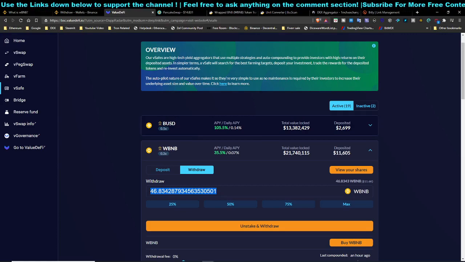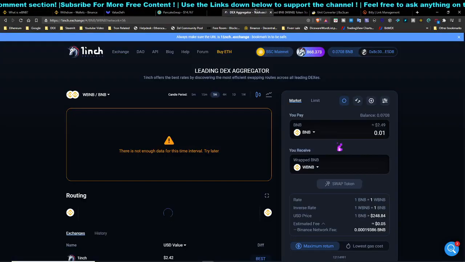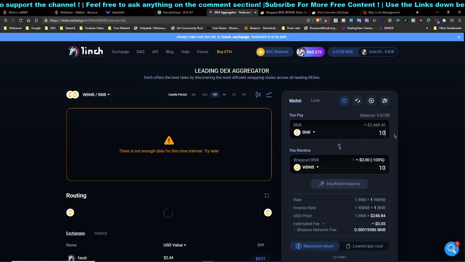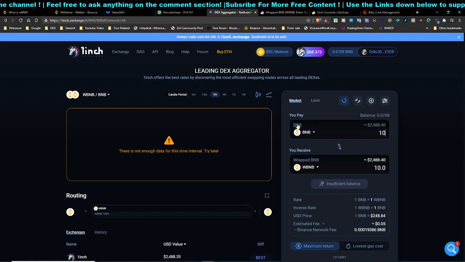And after that we are gonna talk about how you can convert it, finally. So let's say you have some BNB already withdrawn from your Binance account onto your wallet itself. One step over here, you can use the 1inch exchange. I'm gonna link this down below. You can use this to convert your BNB to WBNB just by doing this. Let's say you want to convert 10, you just click on 10, and you will see you will pay 10 BNB and receive 10 WBNB.